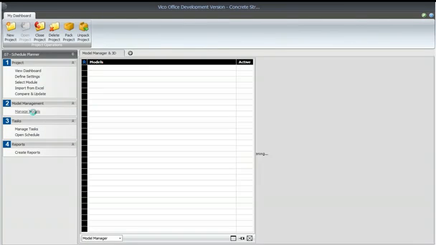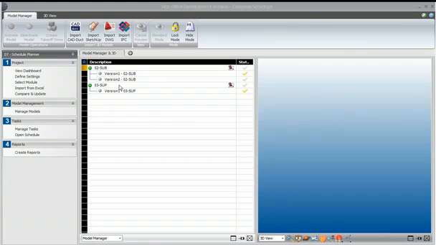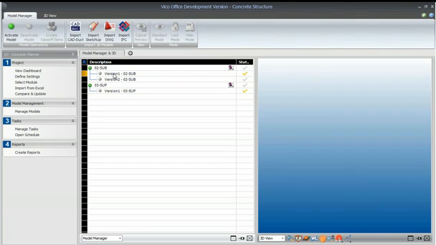So in Manage Models, we will see a list of the models on the left-hand side, and then a view of the 3D models on the right-hand side. As I said, these are basic examples, so it is a substructure with a very simple slab and columns and a few pile caps, so piles and pile caps. What we first want to do is activate a version of our substructure. Here we have two different models, and in the substructure model we have those two versions that we spoke about in the introduction to this demo.